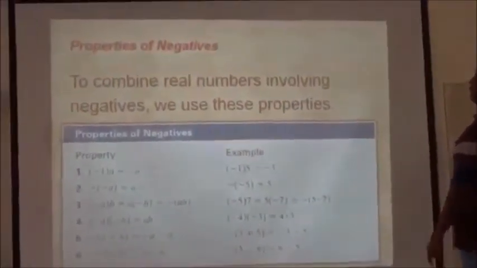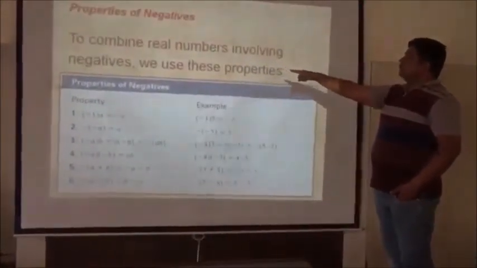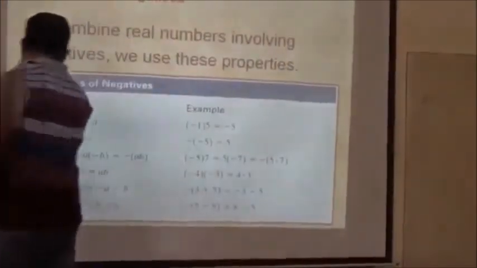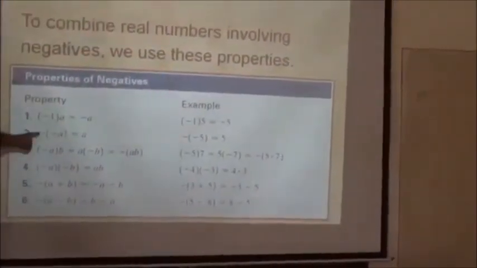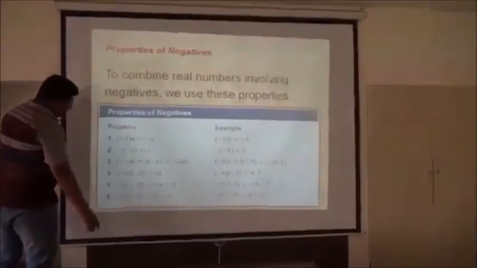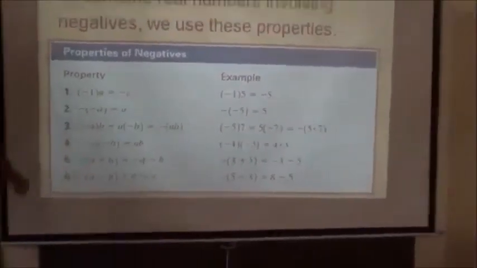Properties of negatives. To combine real numbers involving negatives, we use these properties. These are very important for negative numbers. Minus 1 times A is minus A; minus of minus A is A; minus A times B is A times minus B, which is minus AB. The product of two negative numbers is a positive number. The negative of a sum of two numbers is minus A minus B. The negative of a difference of two numbers is B minus A.